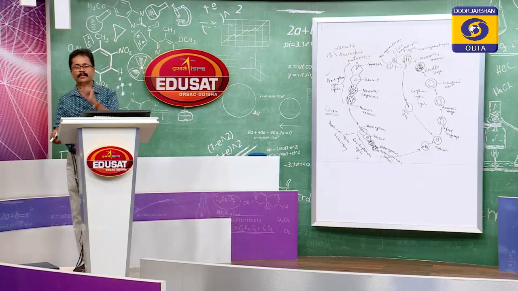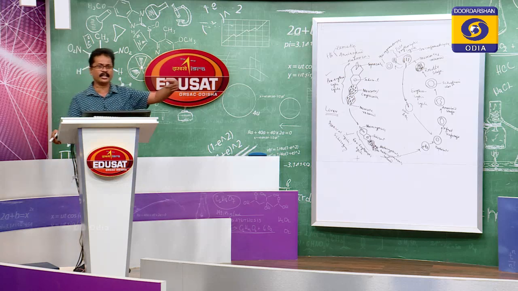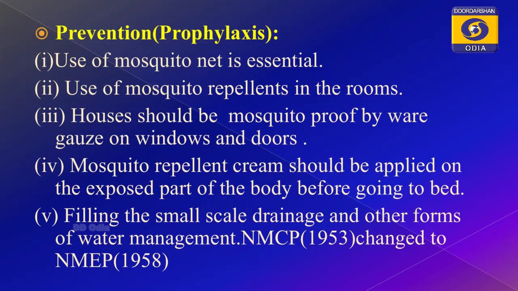Previously, in the slide you see NMCP, the National Malaria Control Program. It was initiated in the year 1953, but this program was changed to the National Malaria Eradication Program. Please remember, NMCP and NMEP are both related to malaria.